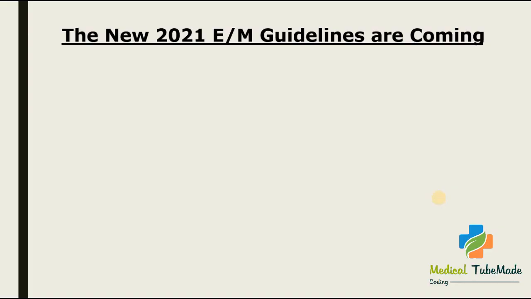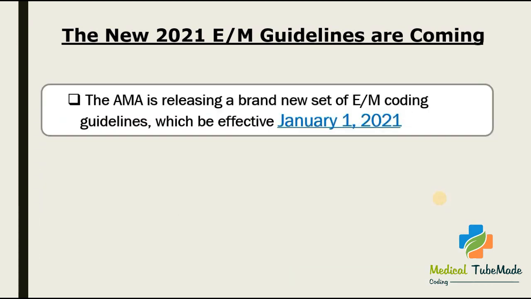The new 2021 E/M guidelines are coming soon, and here I have listed some points related to this update. The AMA, American Medical Association, has released a brand new set of E/M coding guidelines which will be effective from January 1st, 2021.